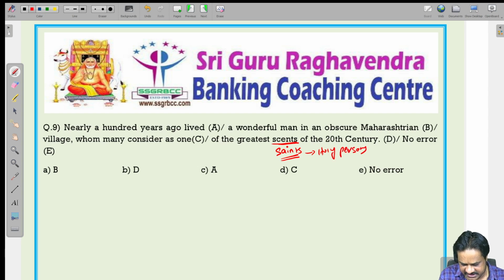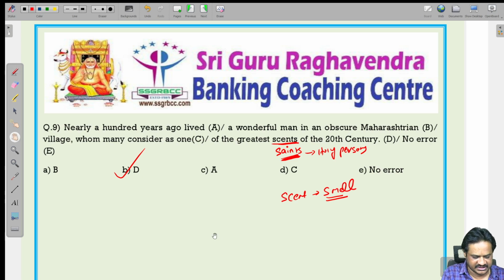Scent is nothing but smell. A good smell is called scent. We are talking about one person, one wonderful person, so we should not use scents, we should use saints. So, there is an error in the fourth part of the sentence.